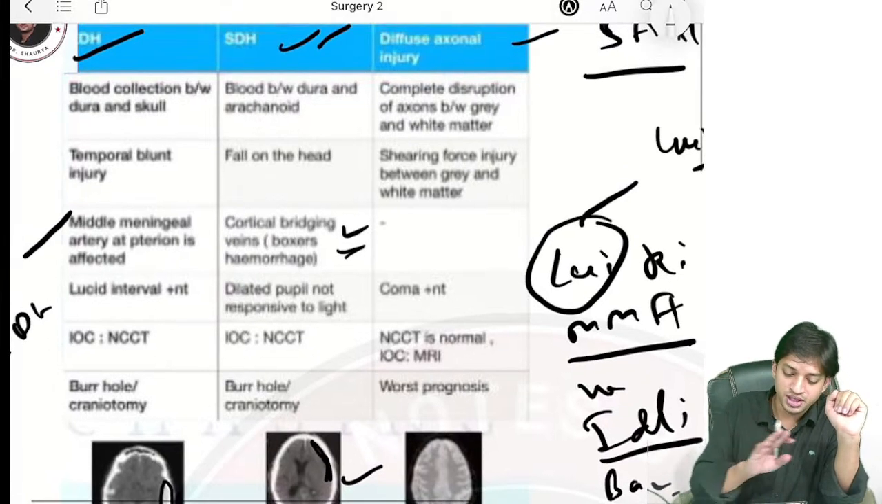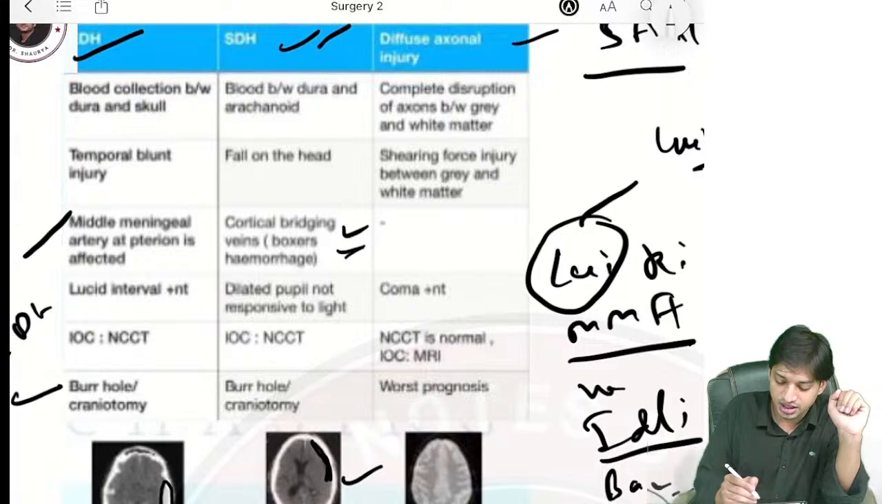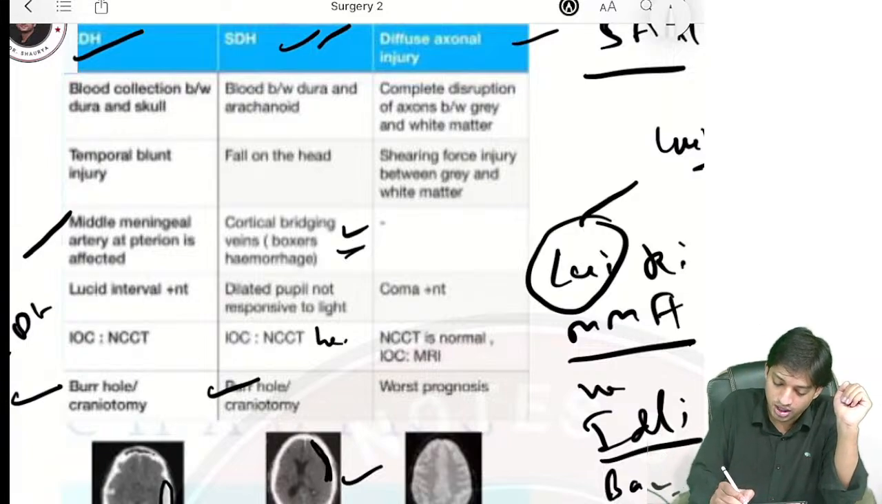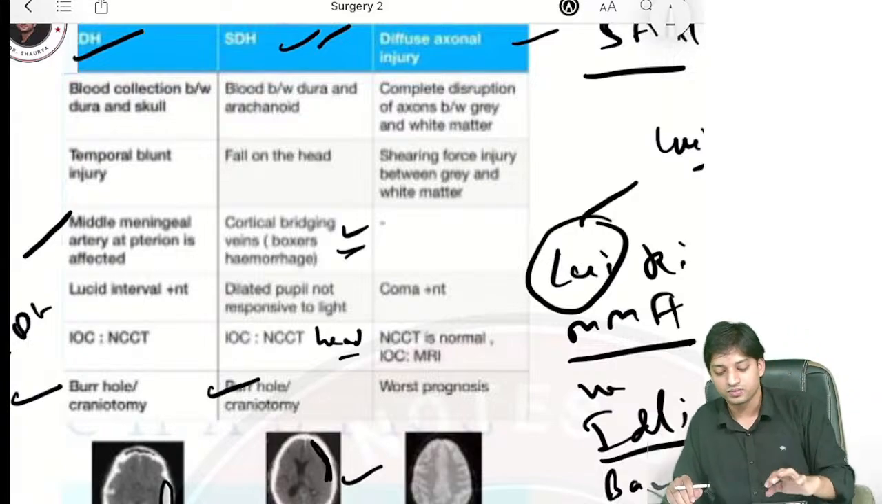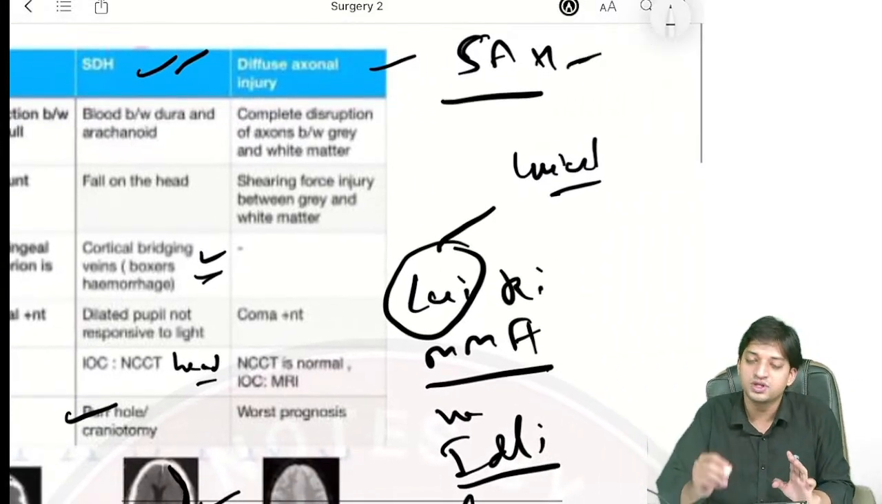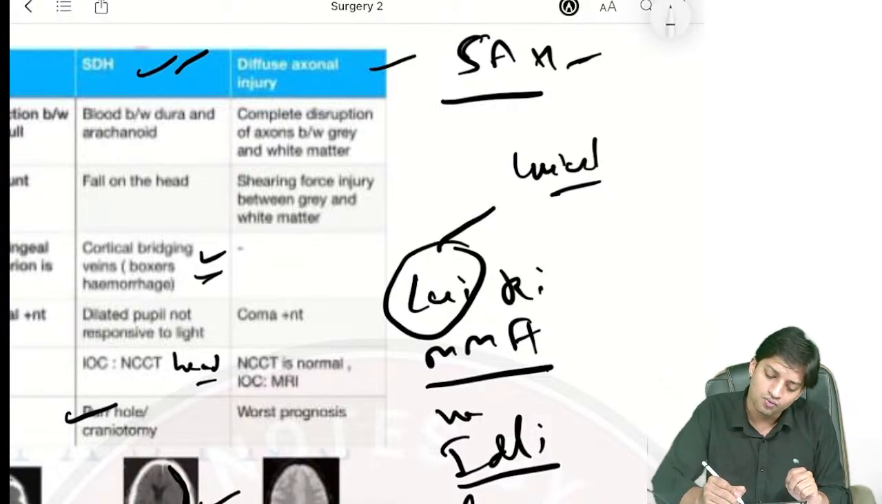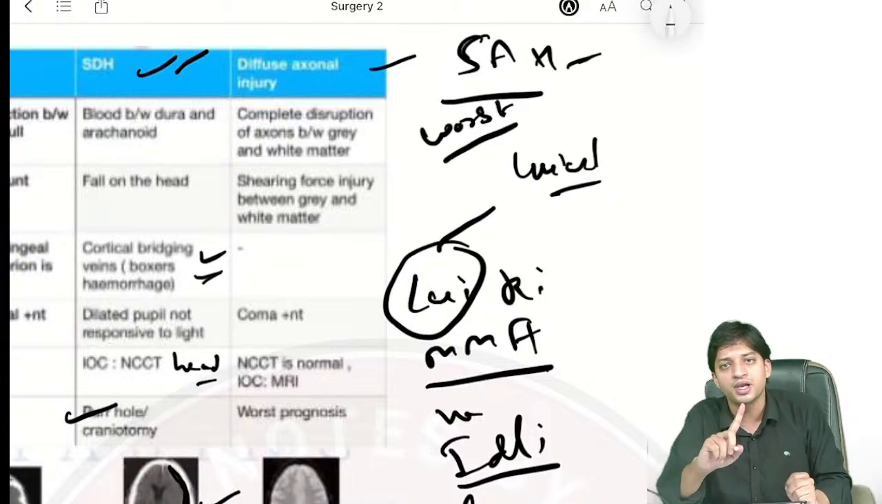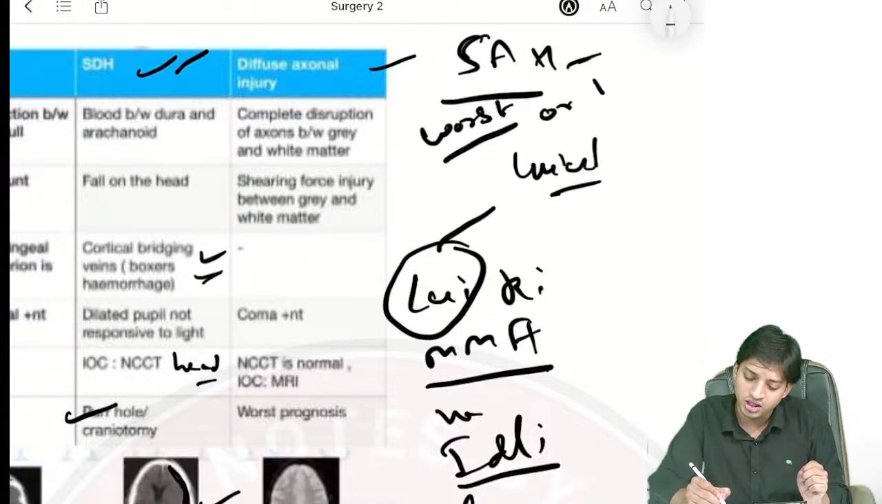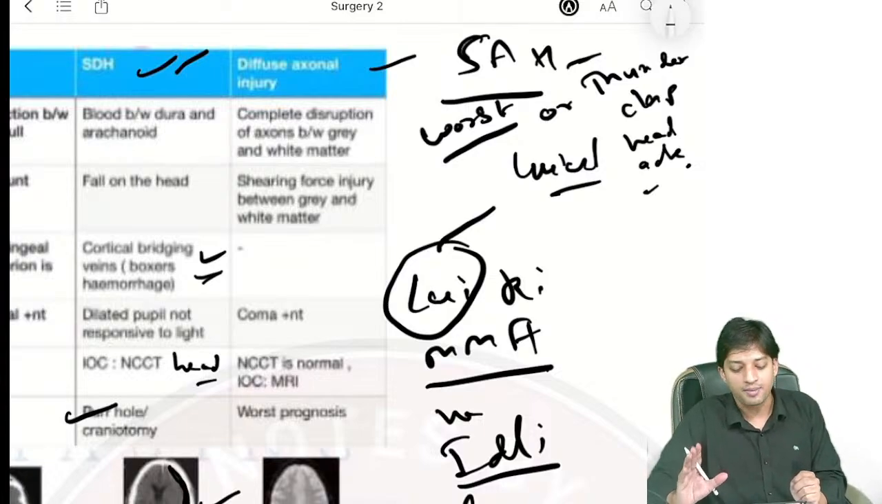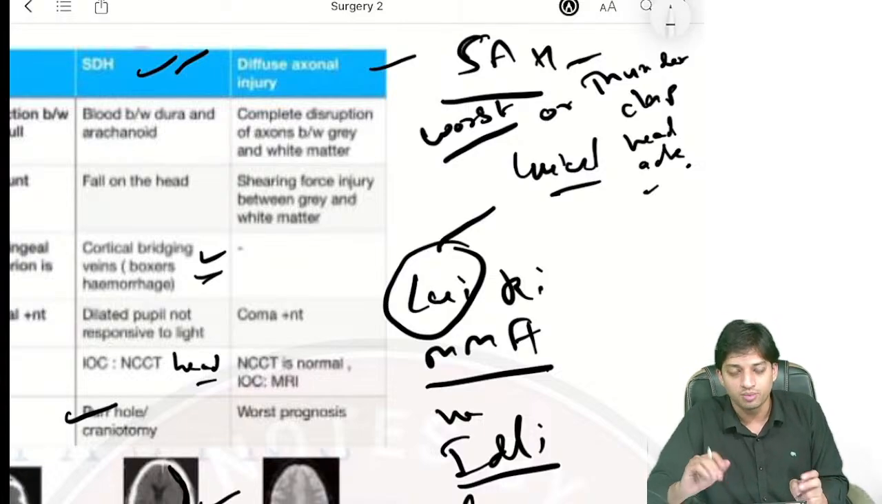Now, management in every EDH and SDH, both, will be burr hole craniotomy. The investigation of choice will be NC-CT head, non-contrast CT head, in both cases. Now, coming to subarachnoid hemorrhage, in the classical history in the question, they give you worst headache of life, the patient comes complaining of the worst headache of life, or they will give you a history of thunderclap headache. Okay guys, thunderclap headache is subarachnoid hemorrhage.